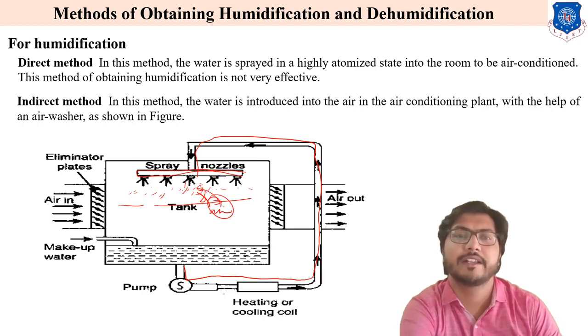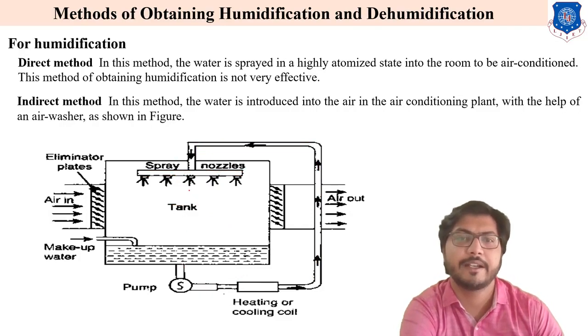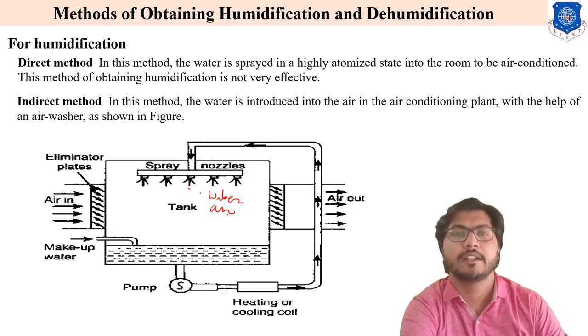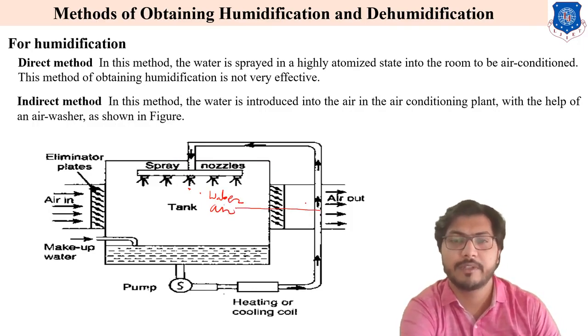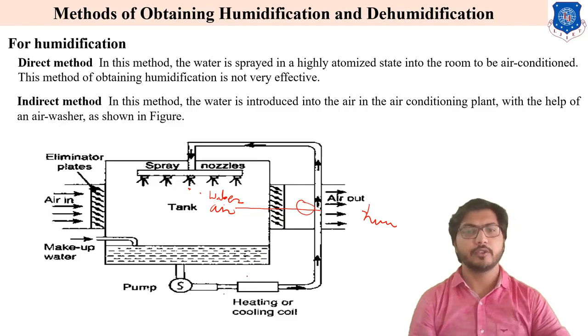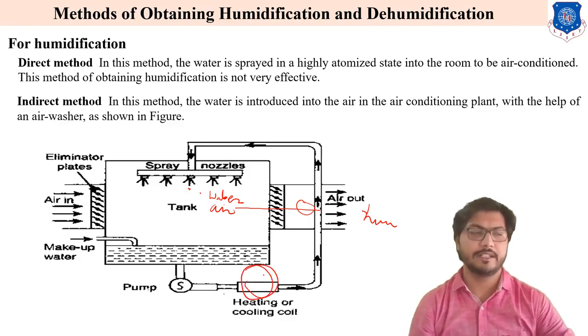That's why it is converted into vapor particles. This water is converted into water vapor particles and mixes with the air, and after that we obtain humidified air. That's why we use a heating and cooling coil here. According to the purpose we use the heating and cooling coil.